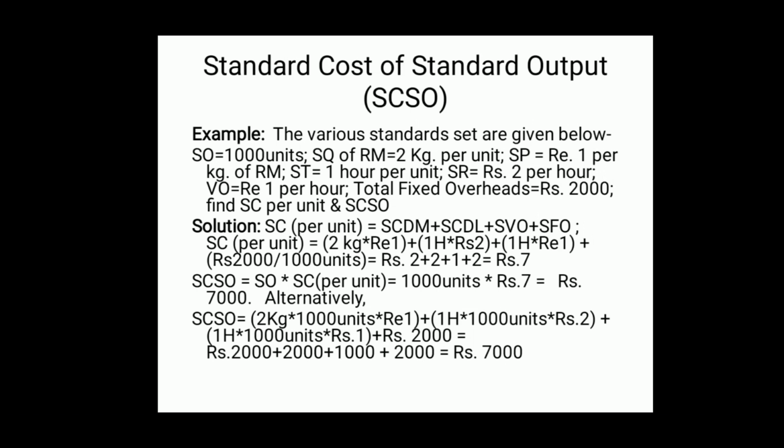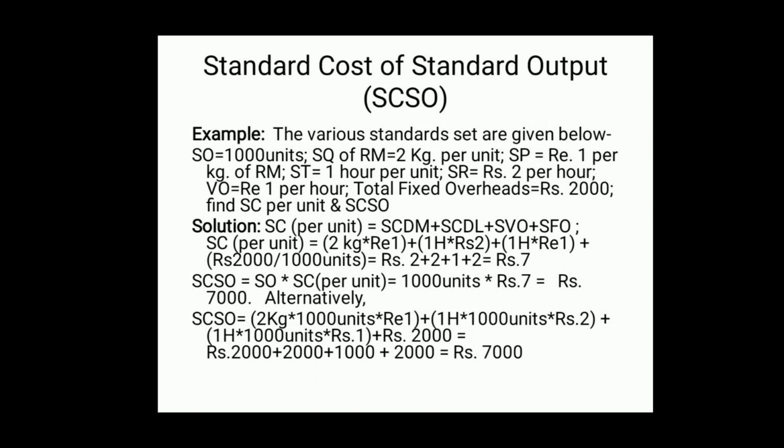VO, that is variable overhead, rupee 1 per hour. If 1 hour is spent, 1 rupee will be incurred for variable overhead. For example, power charge is one example.